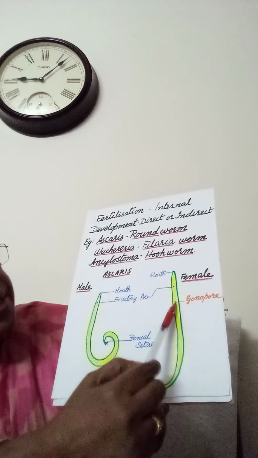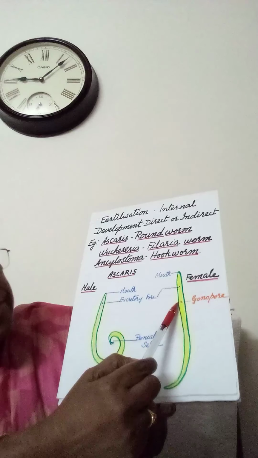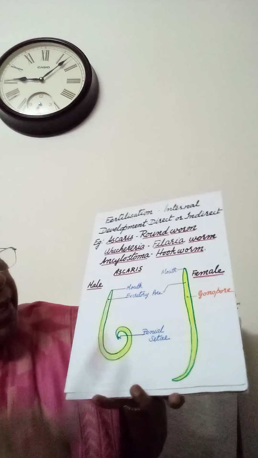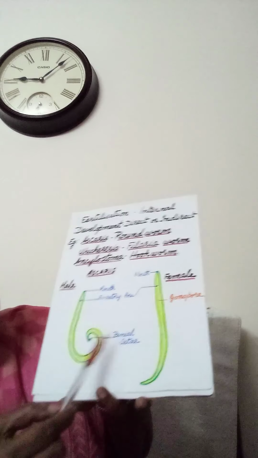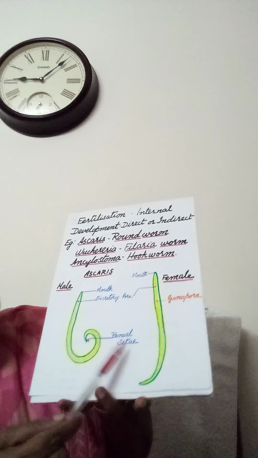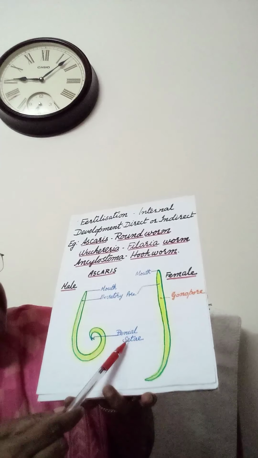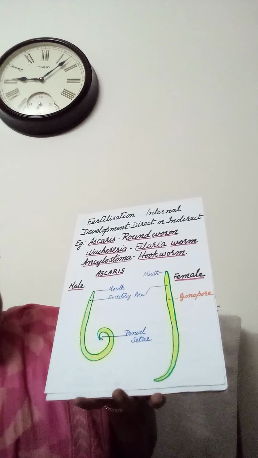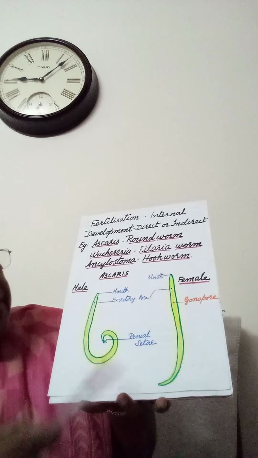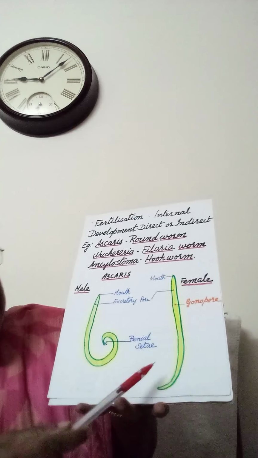Gonopore present in female. This one. Then in male, two penial setae present. These two penial setae, they are the copulatory organs.